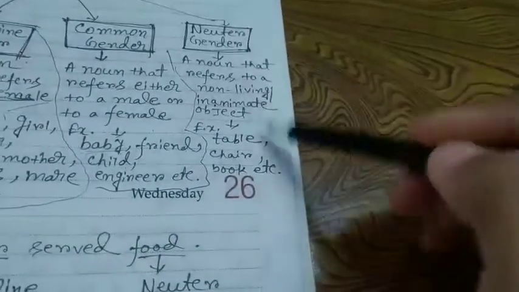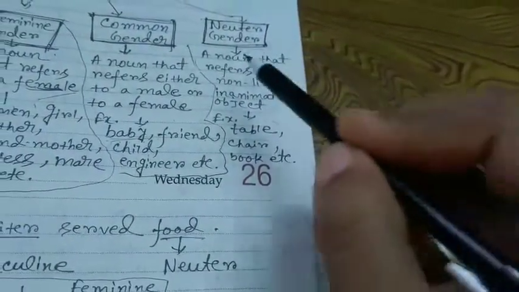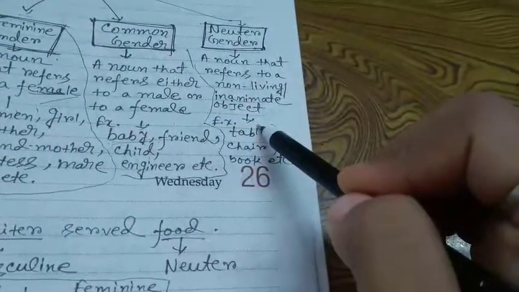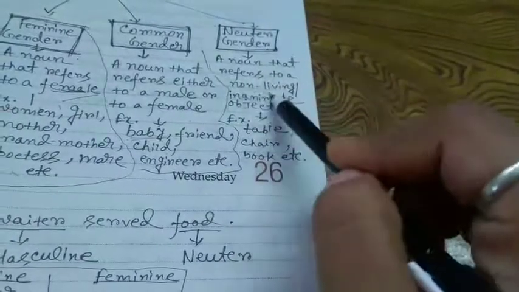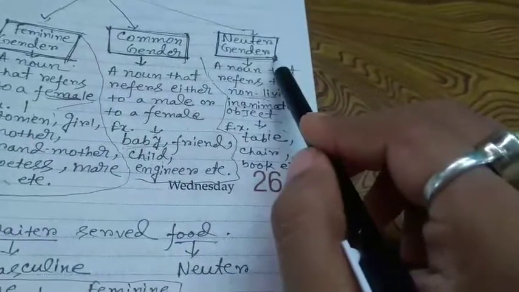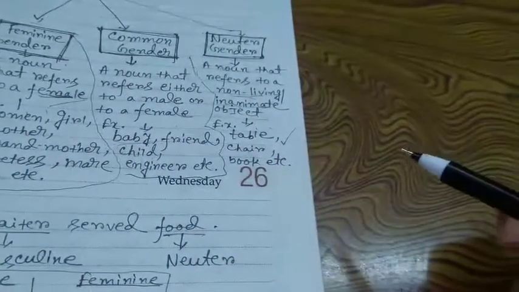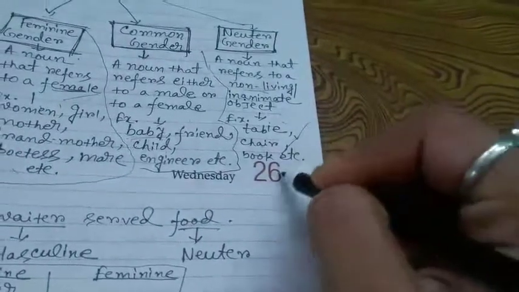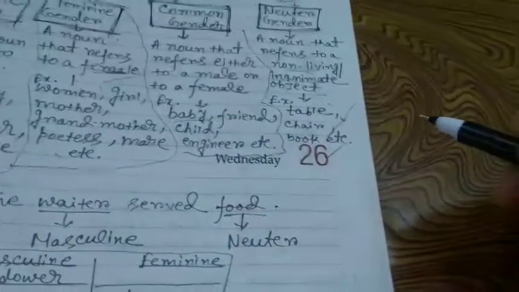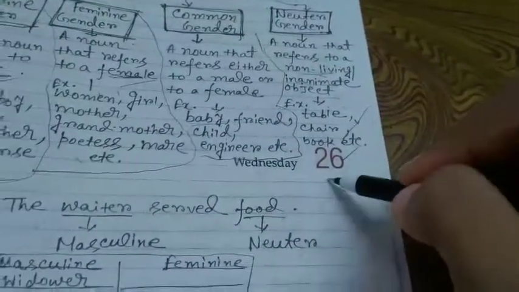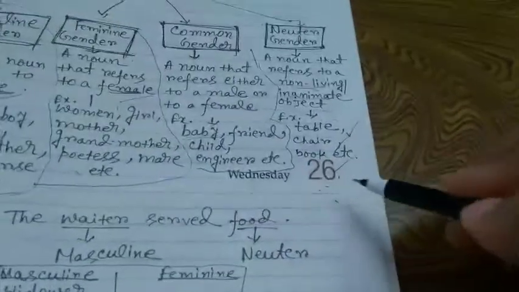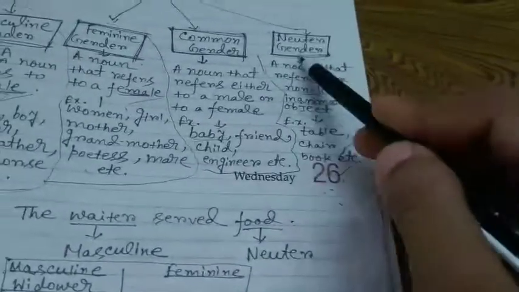Now come to the neuter gender. What is known as neuter gender? A noun that refers to a non-living or inanimate object, that noun is known as neuter gender. What is that? Table. It is an inanimate thing. Chair, book, pen, pencil, eraser, sharpener, whatever you know in this world, those are known as noun. Football, cricket bat, anything else. These are nouns and these are inanimate things. Of course, these are neuter gender.